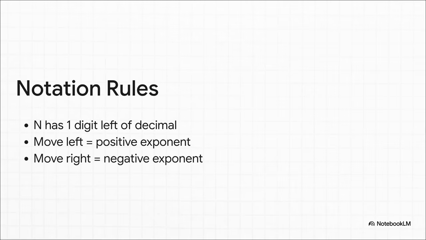Let's clearly lay out the actual mechanical rules for making this happen. Rule number 1, n should include only one non-zero digit to the left of the decimal point. That's how we guarantee it stays between 1 and 10. Rule number 2, the exponent a simply reflects exactly how many times you moved that decimal point to get there. If you have to move the decimal point to the left to shrink down a massive number, your exponent is going to be positive. But if you move the decimal point to the right to enlarge a tiny, tiny decimal, then your exponent becomes negative.